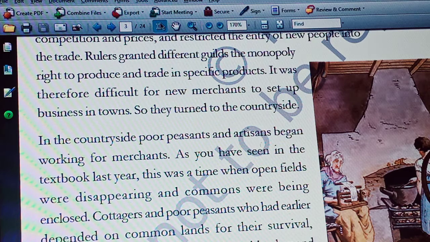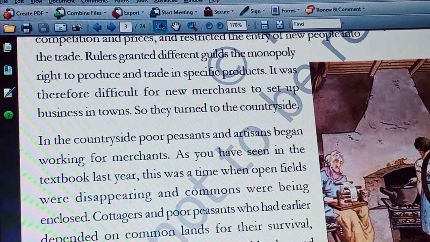Enclosure is nothing but fencing. That means it was given to the landlords. So landlords occupied these common lands in England, which created some sort of troubles to the poor people. Now poor people can't depend only on the small plots which they have. So whatever the income which comes from their small plots was not sufficient for their survival.